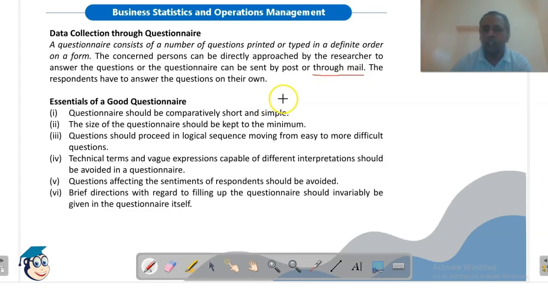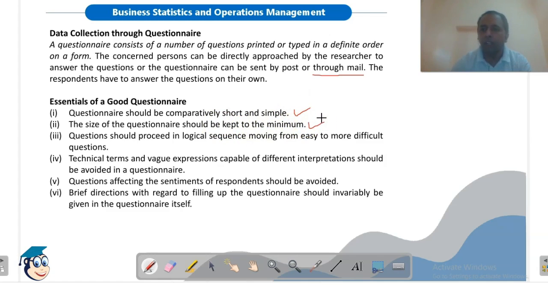There are certain essentials of a good questionnaire. The questionnaire should be comparatively short and simple. It should not be too long, so that the respondent does not start feeling bored while filling it up. It should be very simple and easy to understand. The size of the questionnaire should be kept to a minimum. The number of questions should be kept to a minimum.